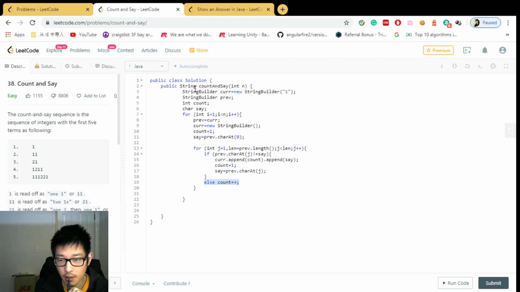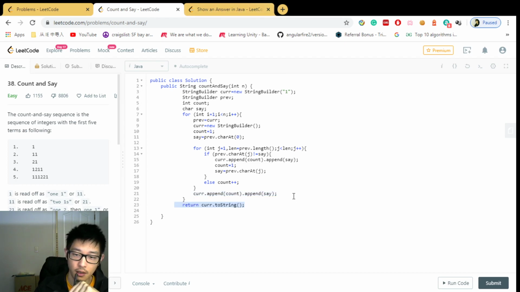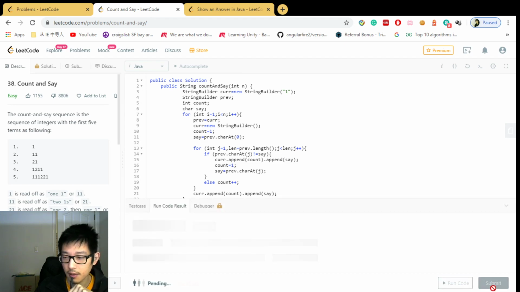Else we increment the count, say remains the same, and finally we append the rest of them. So if the string remains the same characters, we're gonna append the rest into the current string, and finally return the current string. And since it's a string builder, we need a string, so we convert using the toString function, and try it.